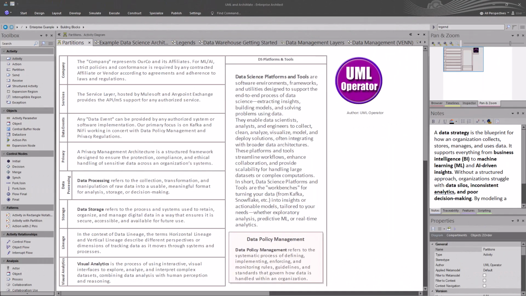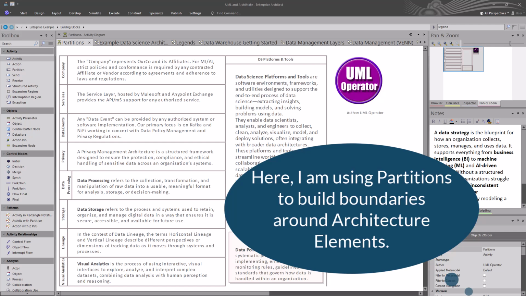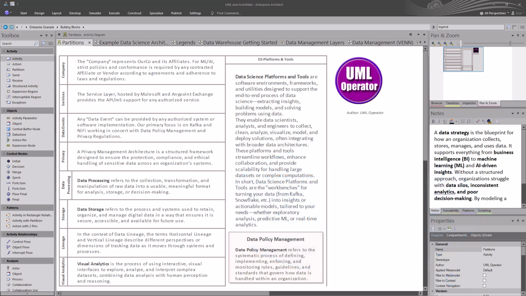So what is a data strategy? A data strategy is a blueprint for how an organization collects, stores, manages, and uses data. It supports everything from business intelligence, or BI, to machine learning and AI-driven insights. Without a structured approach, organizations struggle with data silos, inconsistent analytics, and poor decision-making.